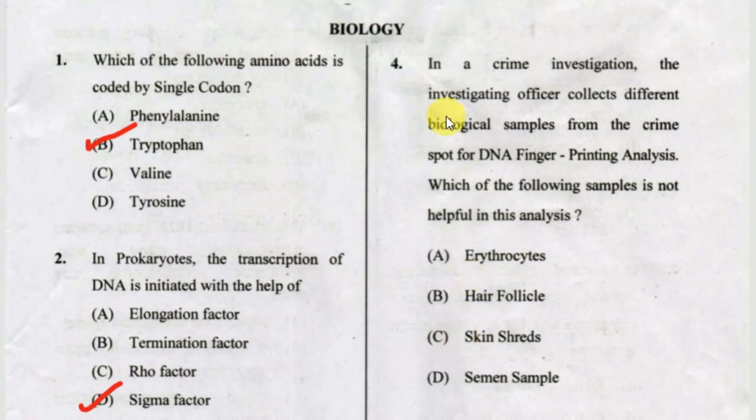Next one, in a crime investigation, the investigating officer collects different biological samples from the crime spot for DNA fingerprinting analysis. Which of the following samples is not helpful in this analysis? Option A erythrocytes, option B hair follicles, option C skin threads, option D semen sample. The correct answer for this one is option A, erythrocytes.